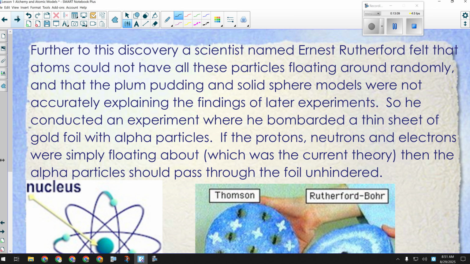Okay, now, second to Dalton, Rutherford is probably the next most important person. Ernest Rutherford is the person who proved the existence of the nucleus. So if you want to summarize what's on this slide, we can say Rutherford proved the existence of the nucleus.